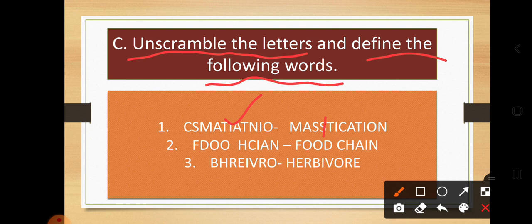The answer for CSTMTIATNIO is mastication. MASTICATION, mastication. Next is FDOOCHCIAN. The answer should be food chain. Next is BHREIVRO. So what should be the answer? It should be herbivore, okay. So this is our answer: mastication, food chain and herbivore.